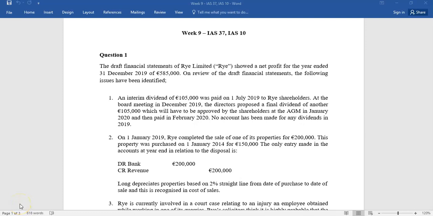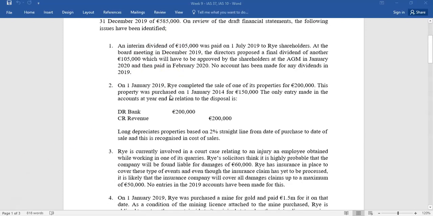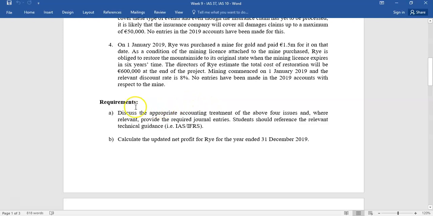We're now going to take a look at tutorial week 9, focused particularly on IAS 37, provisions, contingent liabilities and contingent assets, and we're going to look at IAS 10, events after the reporting period. So we'll take a look at question 1. Again, I assume you've read through it. You're asked for two particular things.